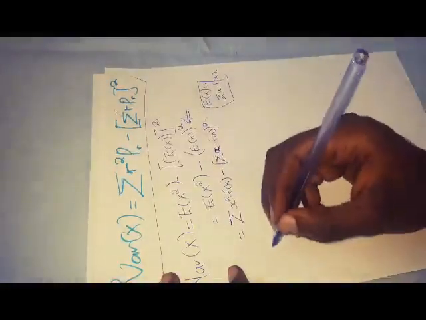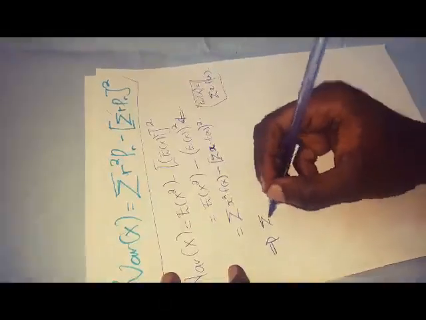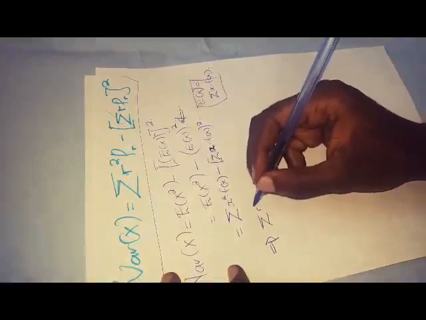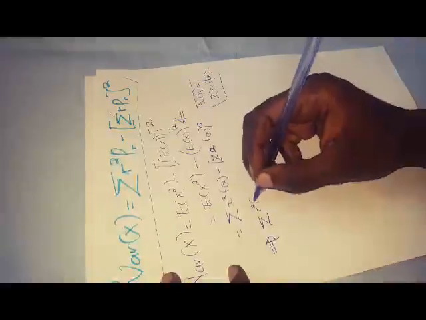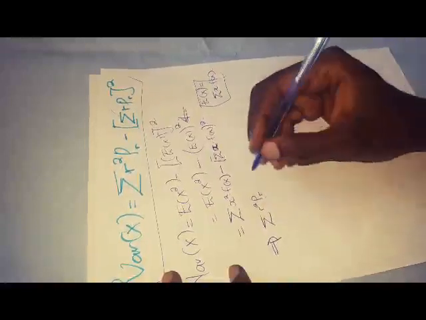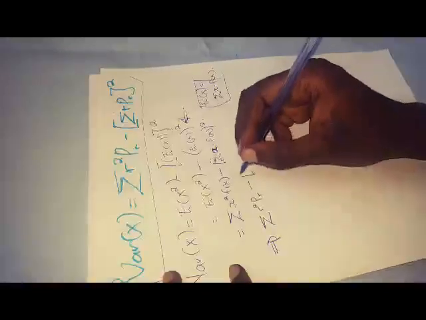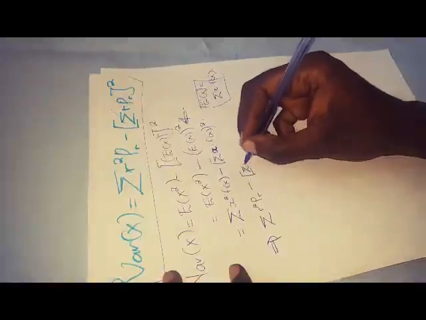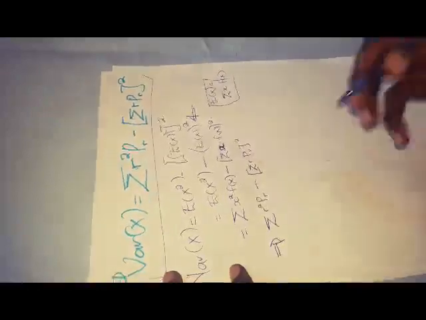But when we use the formula, instead of the X we use the R, so the formula has it as a summation of R squared times the probability with the suffix R, minus the summation, which is in enclosed brackets, the summation of R times the probability with the suffix R, but this is squared.